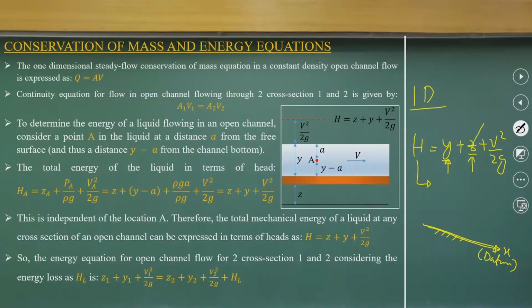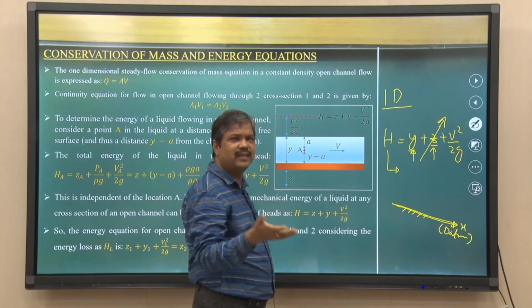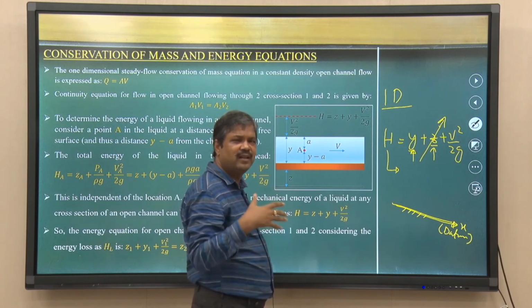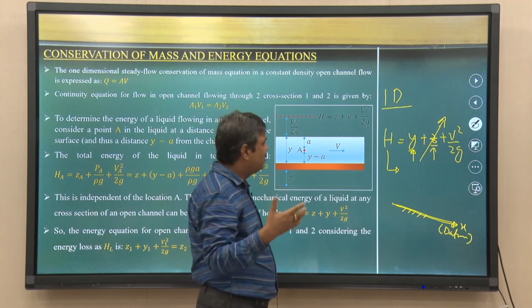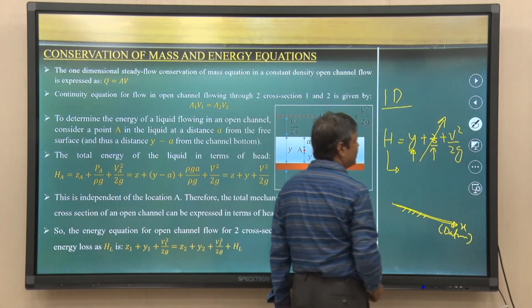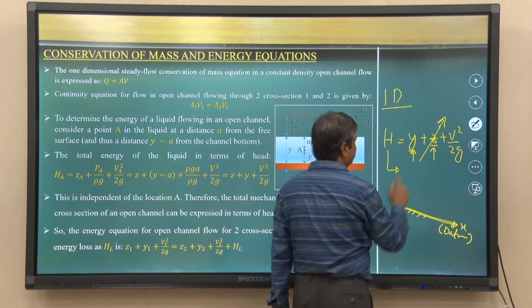That is what happens when you construct canals; the slopes are very negligible, of the order of 1:10,000 or 1:50,000. So, the variation in z we can consider negligible.